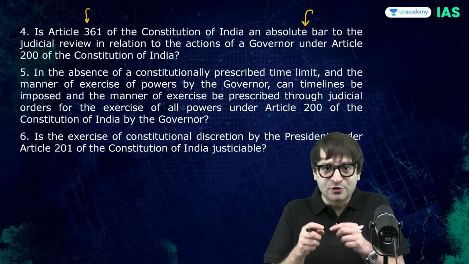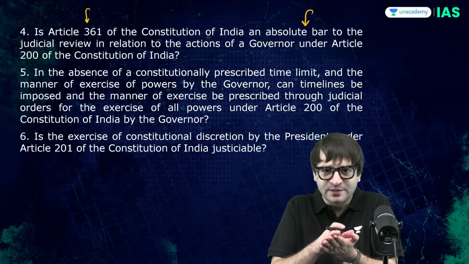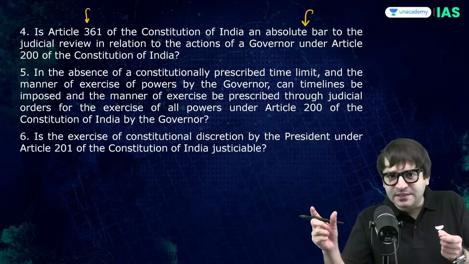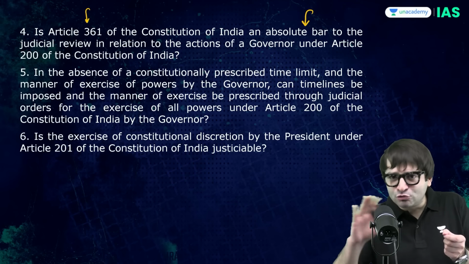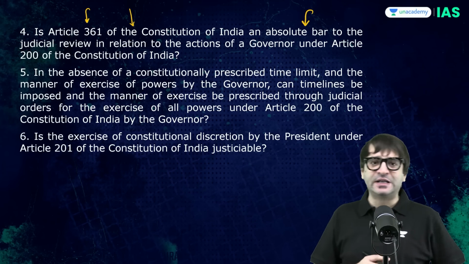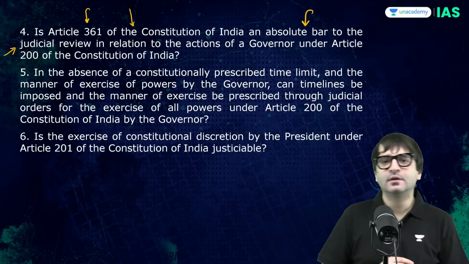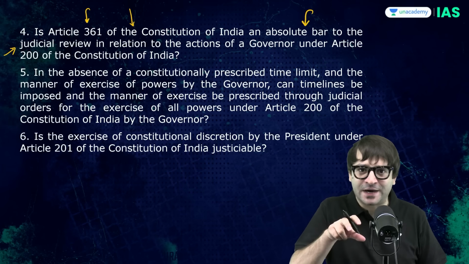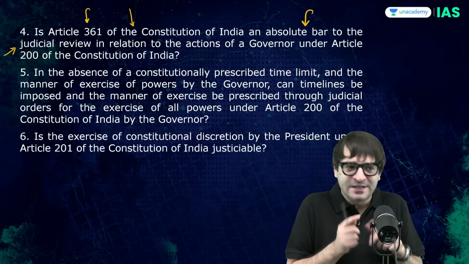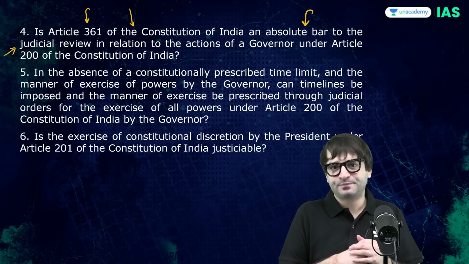So here the president or the governor is discharging their duties according to the constitution with regards to assent to the bills, in presence of Article 361, which says that there is no judicial review. Is Article 361 of the Constitution an absolute bar on judicial review? Because if it is an absolute bar, then how can you review the non-action of the president or the governor when it comes to the discharge of the functions of assenting to the bills?